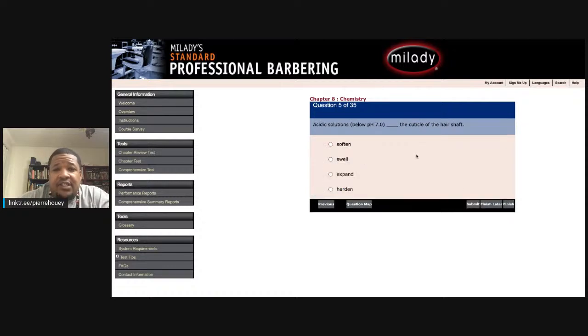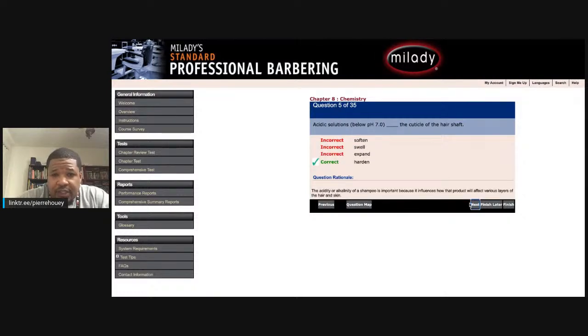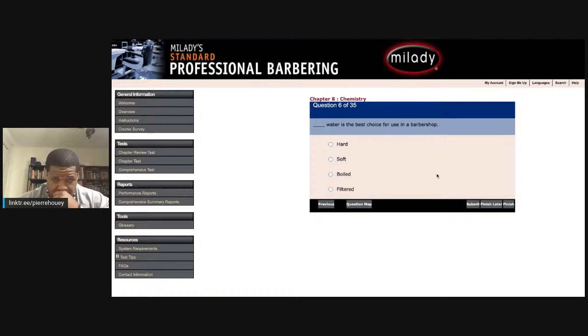Question 5. Acidic solutions, meaning solutions below pH level of 7, do what to the cuticle of the hair shaft? Soften, swell, expand, or harden. Acidic solutions below pH 7.0 blank the cuticle of the hair shaft. They harden. They harden the cuticle of the hair shaft. The acidity or alkalinity of a shampoo is important because it influences how that product will affect various layers of the hair and skin.